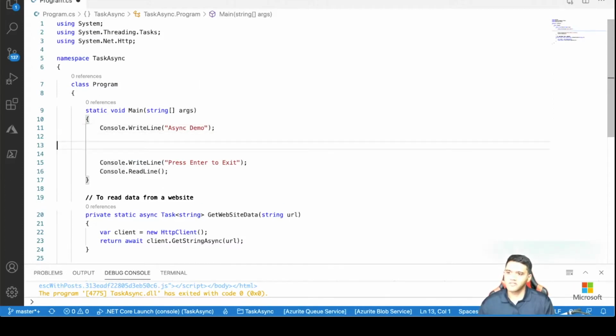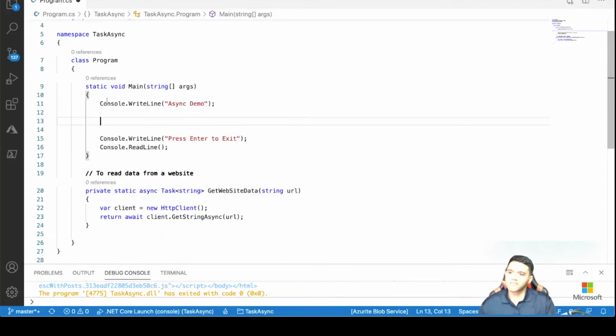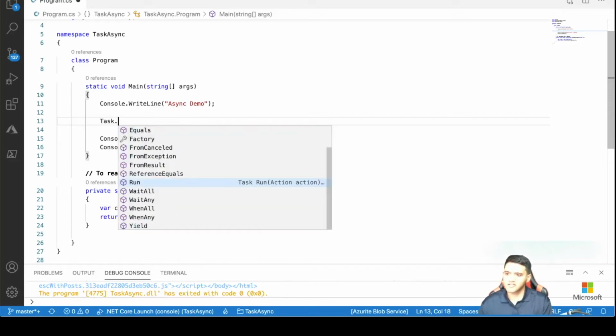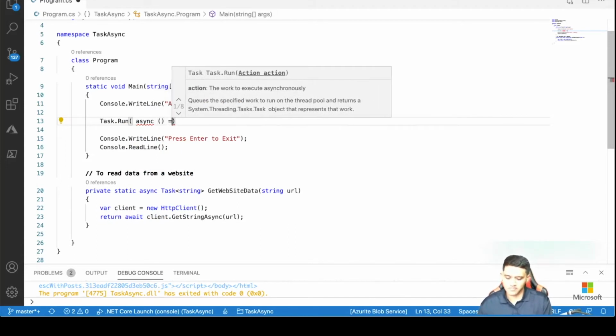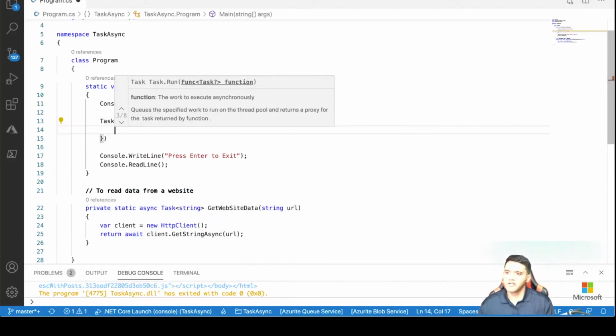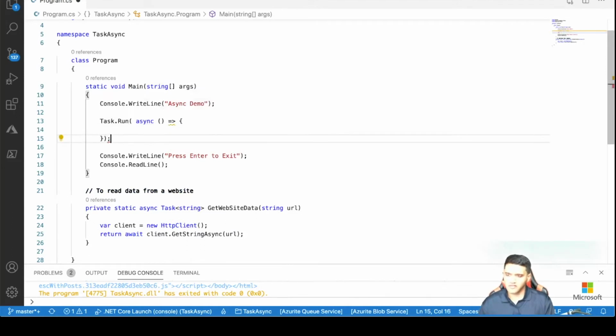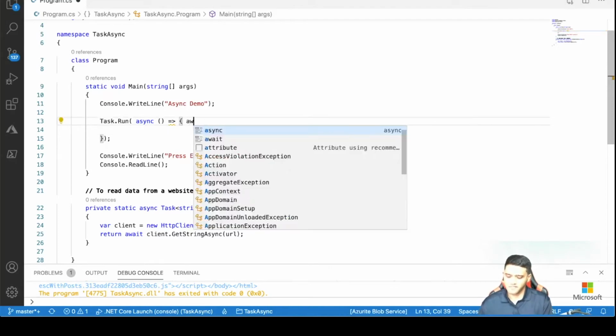Because this is a static void, I need to create an anonymous task to invoke this method here. So what I do is I create Task.Run. I'm gonna put the async keyword. I'm gonna create an anonymous method with a lambda expression, and I'm gonna put a semicolon here. And because it's an async, I can call an await. So I'm gonna call await